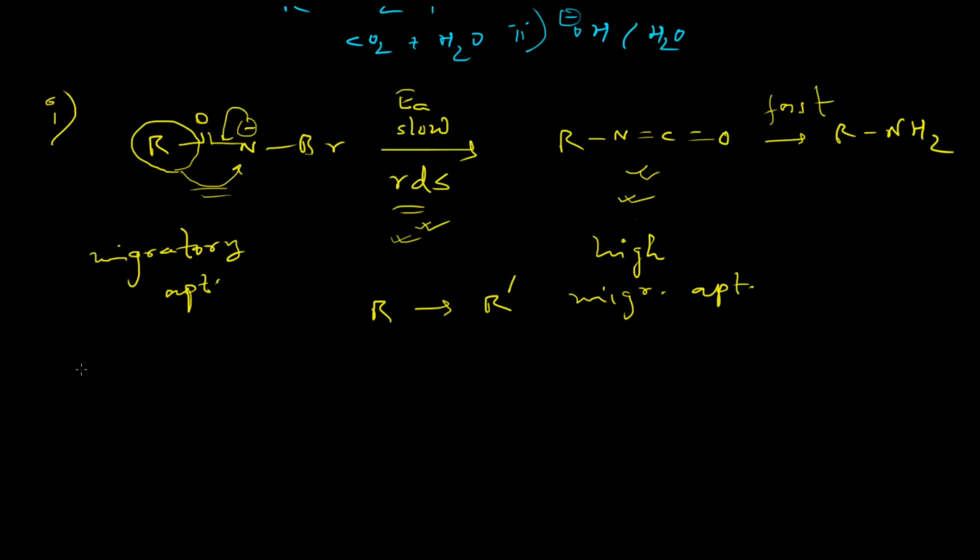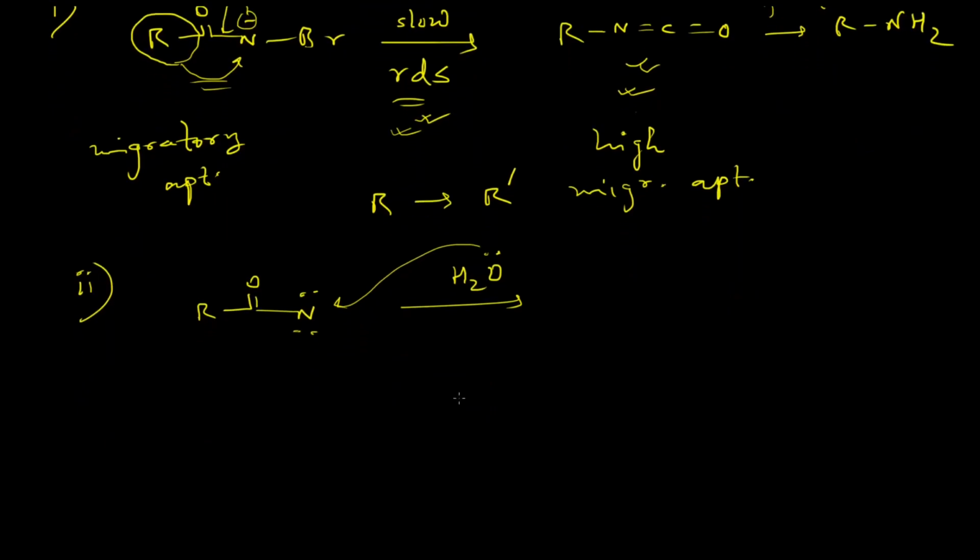Another example which disfavors the formation of a nitrene intermediate during the reaction: if there were the formation of nitrene, then the water molecule present in the reaction mixture would eventually attack this nitrogen center, since nitrogen is electron deficient and behaves as an electrophile.